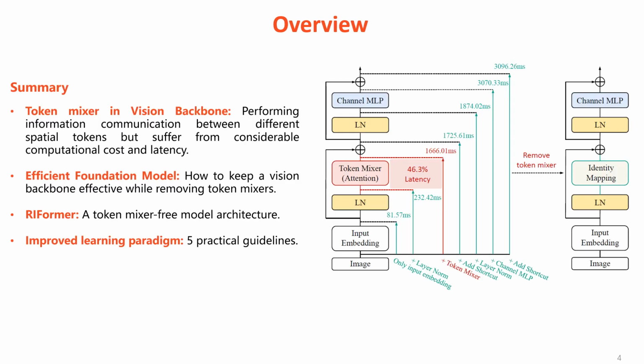So this is a paper discussing the foundation model. Token mixers such as self-attention for vision transformers are intended to perform information communication between different spatial tokens, but suffer from considerable computational cost and latency. So in this paper, we show how to keep a vision backbone effective while removing token mixers in its basic building blocks. We first developed an I-former architecture to study the token mixer-free model.